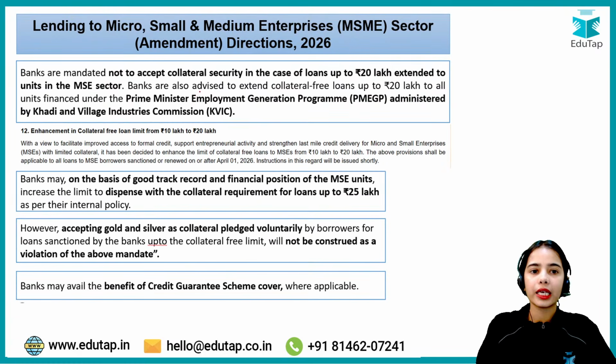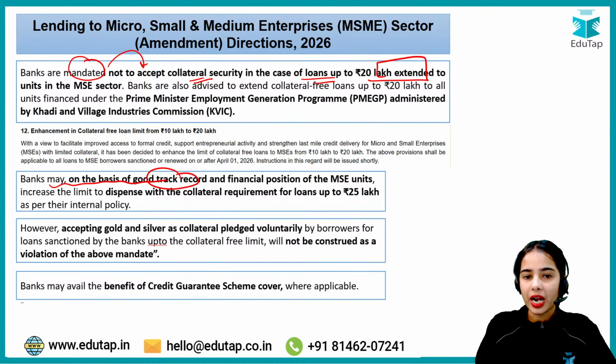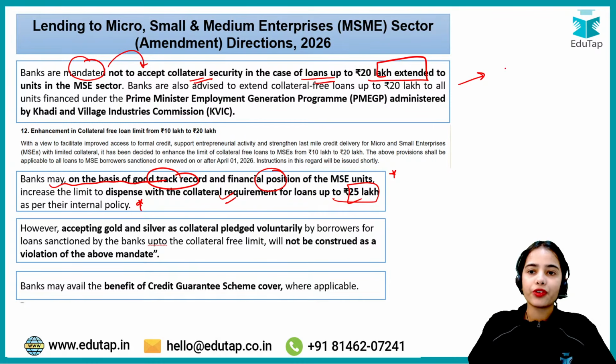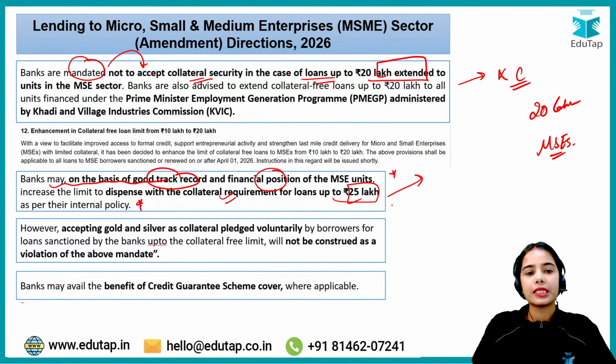This we have discussed again and again, that the banks are mandated not to accept collateral security in the case of loans up to 10 lakh. But if the bank wants, then on the basis of the good track record and financial position of the micro and small enterprises, they can dispense with the collateral for loans up to 25 lakh. So it is mandatory to not take the collateral for loans up to 20 lakh for the micro and small enterprises. The banks, on an individual basis, seeing the good track record and the good financial position of the micro and small enterprises, can also dispense with the collateral requirement up to 25 lakh rupees.